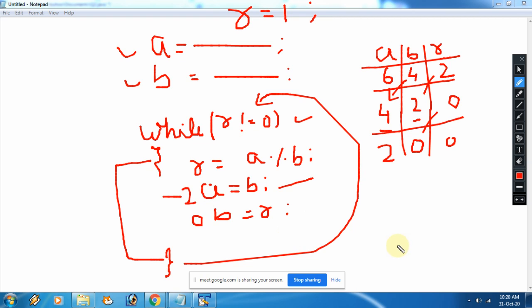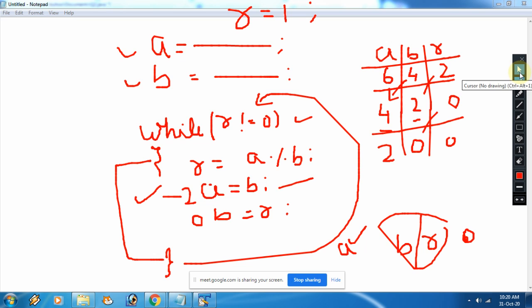If you are printing B or R after this loop, that is wrong, because in both cases the output will be 0 and you want the GCD. So what are we supposed to print? We are supposed to print this A. So this will be the correct answer. This is the mistake which many of you students make. Am I clear, everyone? Is it clear? The GCD? Okay, so I am going to rub this. Yes, very good.